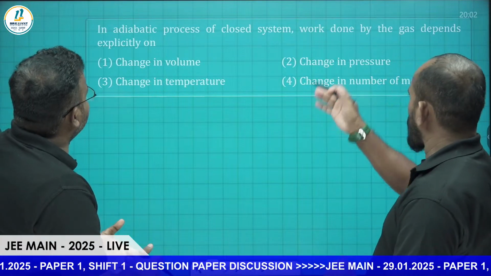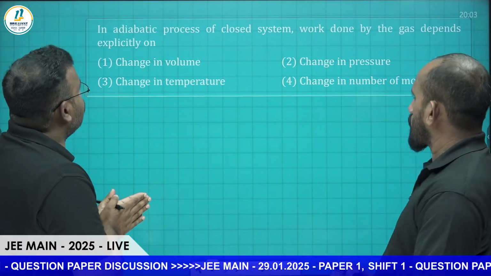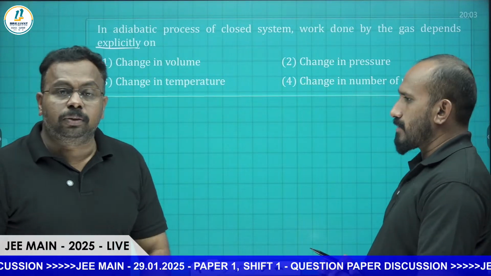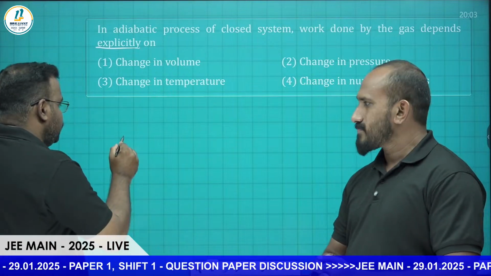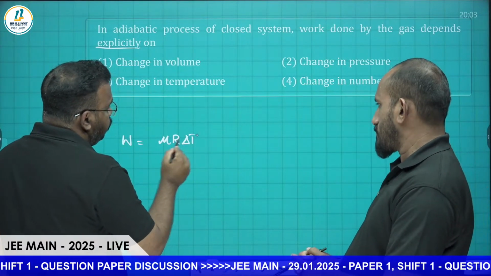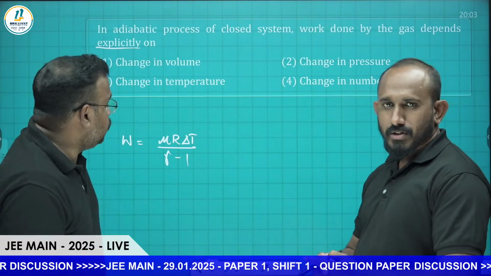Yeah, again a direct thermodynamic question. Adiabatic process of a closed system, work done by the gas depends explicitly on... Okay, so this is a direct question. You just tell me what is the formula for work done. Work done is equal to mu R delta T by gamma minus 1, isn't it? Direct question.